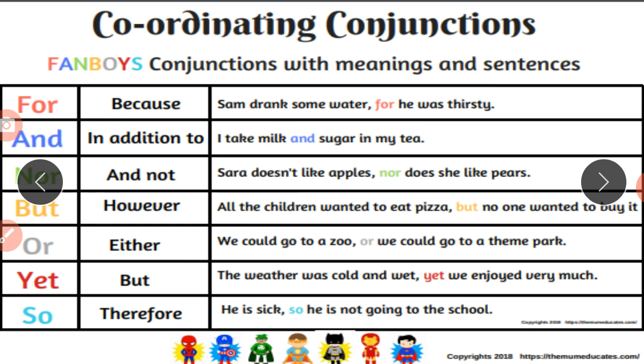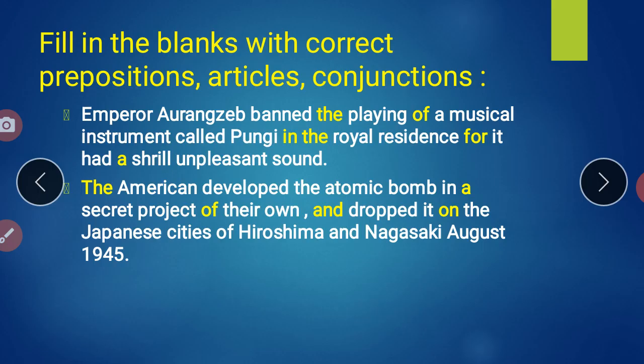Try to cover the dictionary. Whatever words confuse you, immediately go to the dictionary and find the meaning. In that manner you can easily sort out all kinds of vocabulary exercises. Clear? Now we'll see today's exercise.